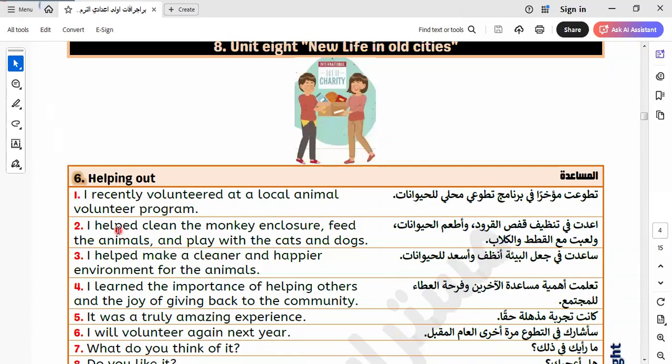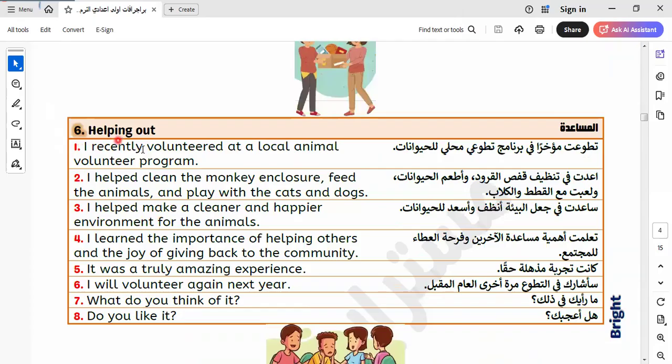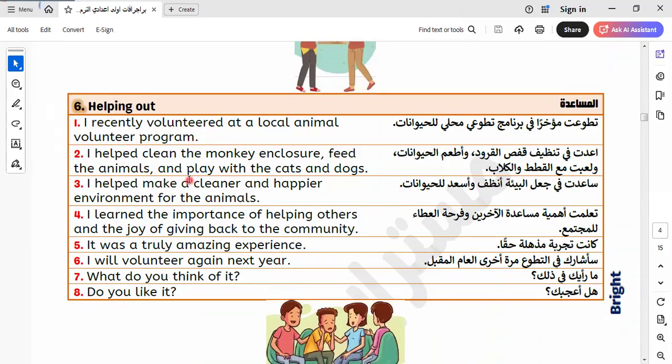Let's go to another topic here. Helping out. I recently volunteered at a local animal volunteer program. I helped clean the monkey enclosure, feed the animals, and play with the cats and dogs. I helped make a cleaner and happier environment for the animals.